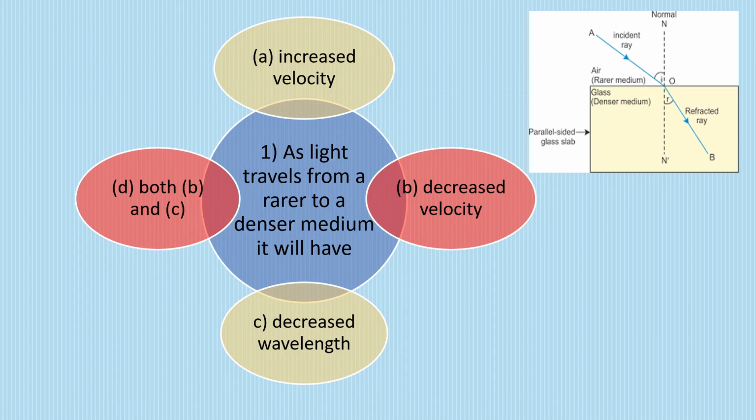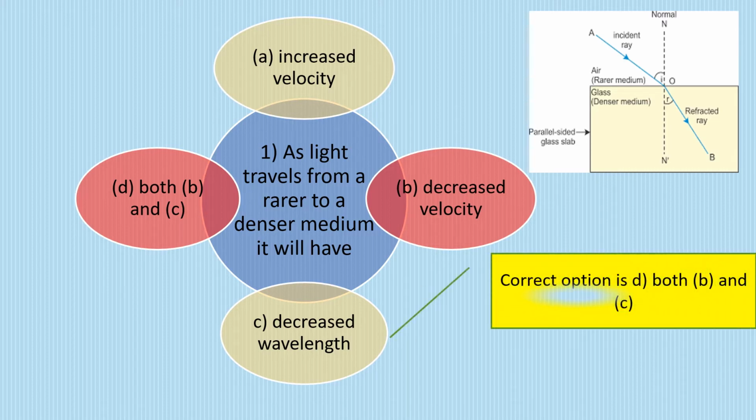Okay students, there is one more way. If in a hurry, what we tend to do is, we know that velocity will decrease, then we don't see or we just neglect this option. So you have to see the options given to you in the question, because if there is one option which includes 2 options altogether in it, then there might be a chance that answer could be correct. That means you will have to think for both B and C. If both are correct, then the answer is going to be D. Else any one option is going to be selected. So the correct option here is D, which is both B and C. That is, velocity as well as wavelength decrease.